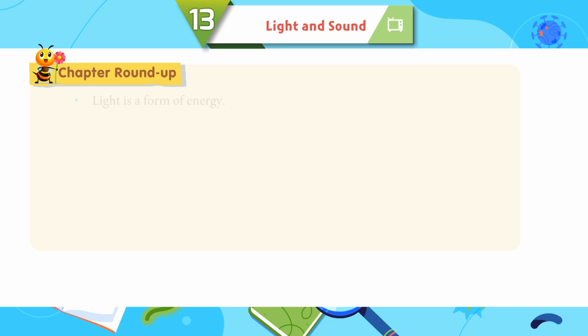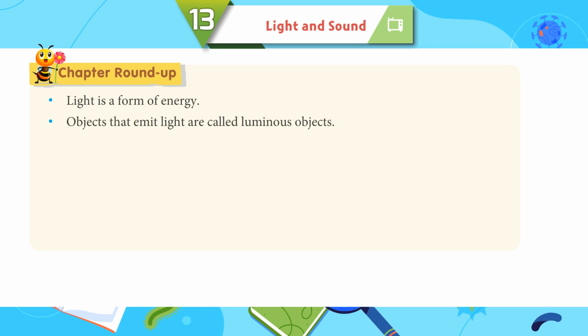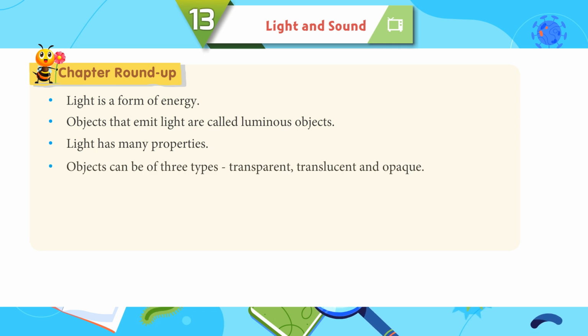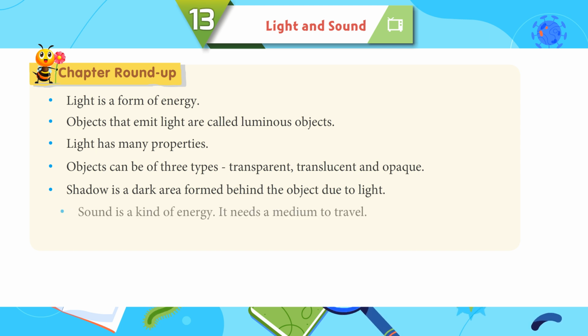Chapter Roundup. Light is a form of energy. Objects that emit light are called luminous objects. Light has many properties. Objects can be of three types: transparent, translucent and opaque. Shadow is a dark area formed behind the object due to light.